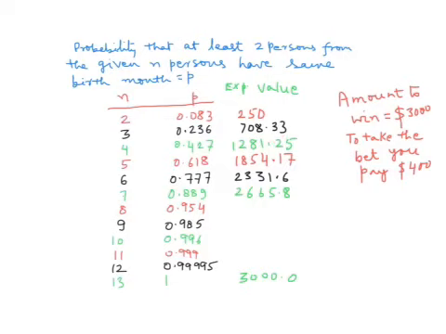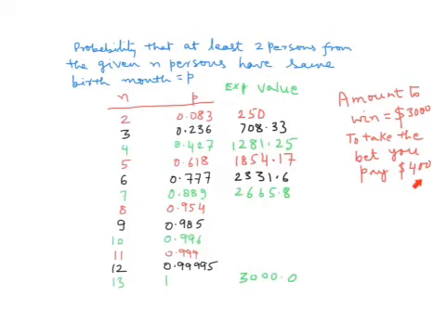So if the situation remains the same all the time, and there are three persons in the group, and to win the bet at least two must have the same birth month, then over a long period of time, taking the bet multiple times, you can be sure of getting somewhere around $708.33 per bet.